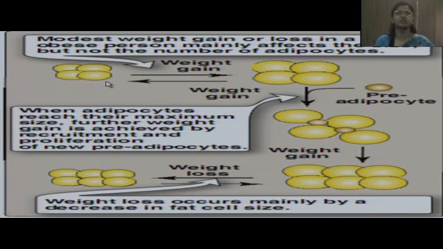Now this diagram shows the process of weight gain. In the initial phase, during weight gain, it is the cell size which increases. But once the adipocytes reach their maximum size, further weight gain is achieved by recruitment of new adipocytes. So pre-adipocytes are differentiated into adipocytes for further weight gain. Further weight gain is achieved by increase in size of these new adipocytes, and this way the process of weight gain occurs. But during the process of weight loss, it is only the size of the cell which decreases and not the number of the cells.